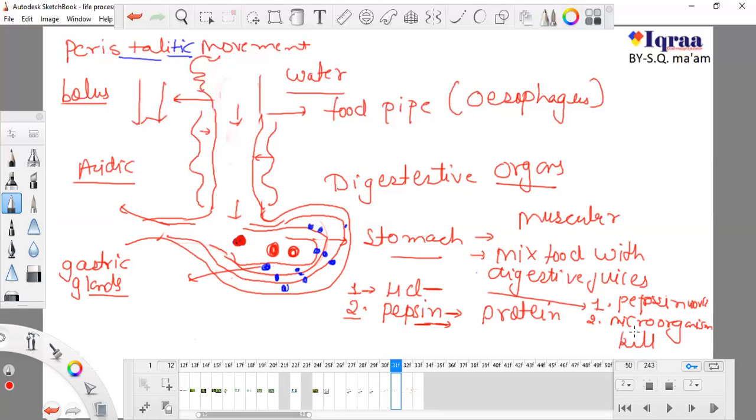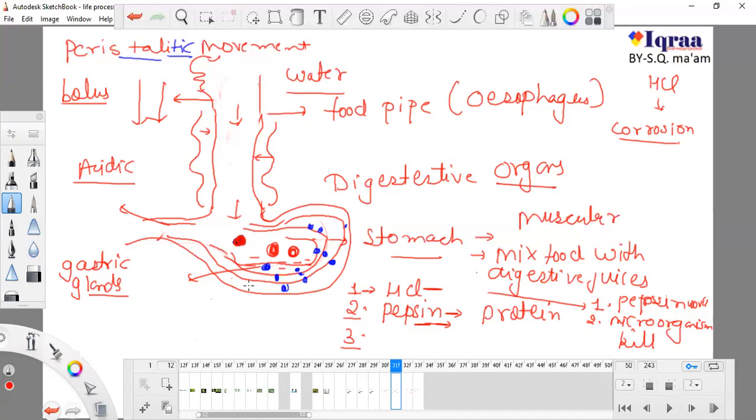So it does two things. Pepsin helps to digest protein. Now there is a problem, because HCl is present in our stomach in much higher amount. Because of this HCl, our stomach can get corroded. You know that these acids can cause corrosion. Our stomach is a very muscular and very soft part, and it can get corroded.